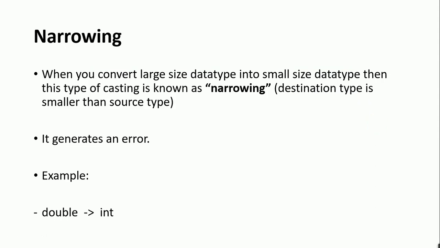Now next is narrowing. When you convert a large size data type into a small size data type, this type of casting is known as narrowing. Or you can say when the destination type is smaller than your source type, it is known as narrowing. Now it generates an error, and the example is when you convert double type data into integer, because the size of double is 8 bytes and the size of integer is 4 bytes. To resolve that error, we have to specify the type explicitly, and that's why narrowing type conversion is also known as explicit type conversion.